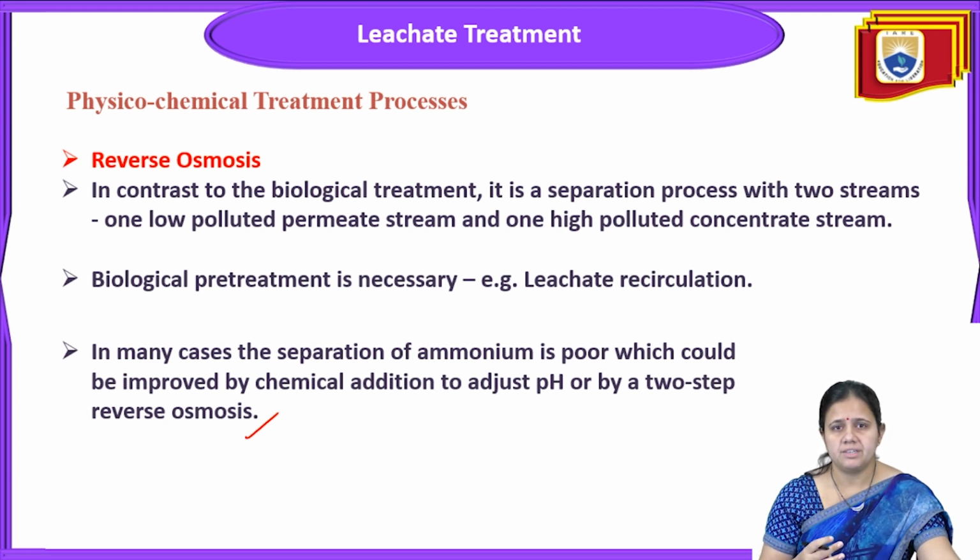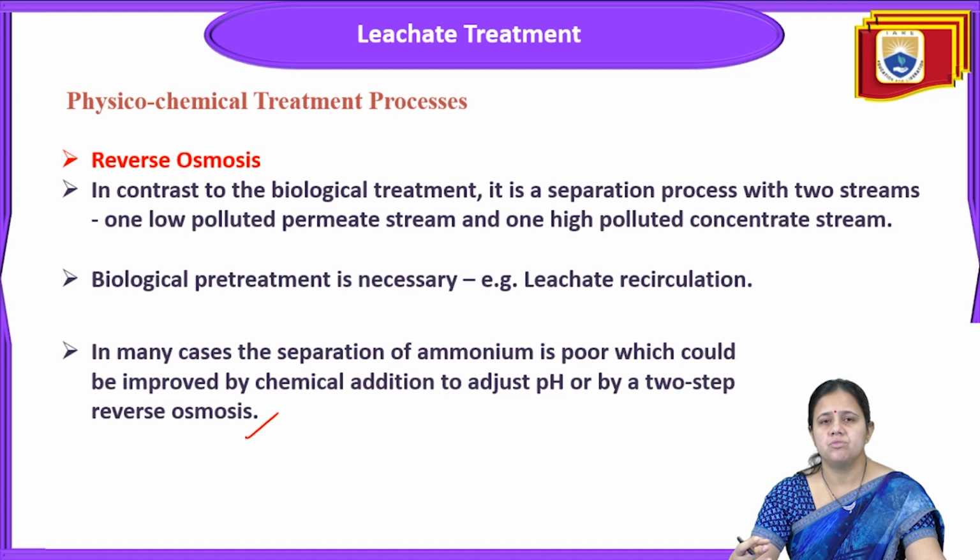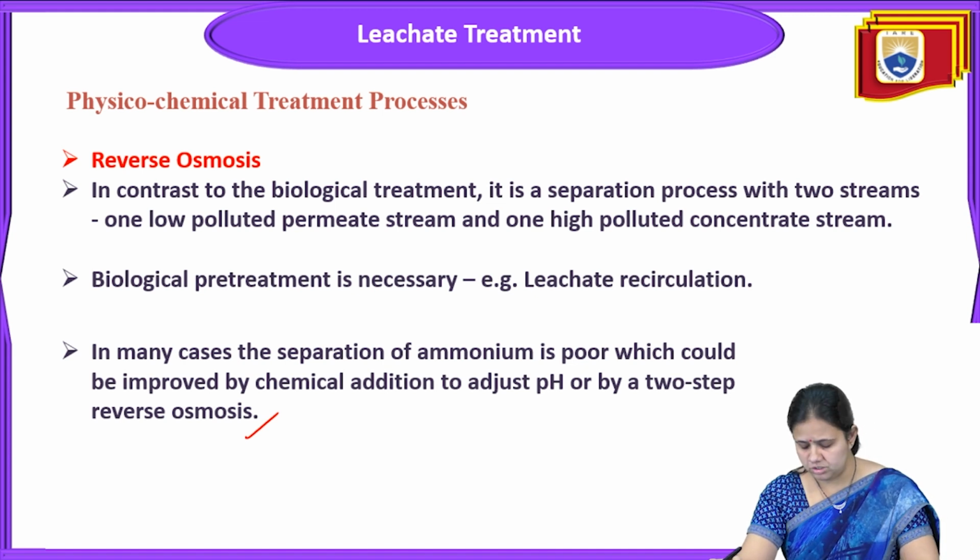The pH is adjusted by using the two-step reverse osmosis process.